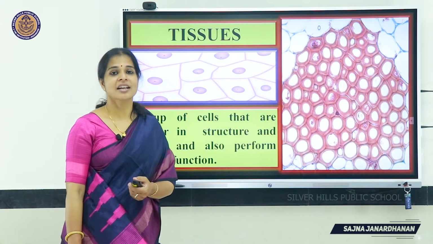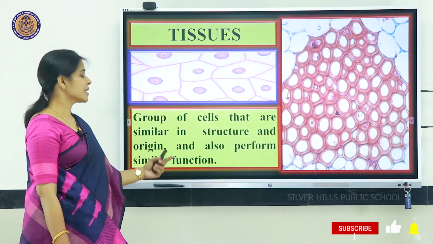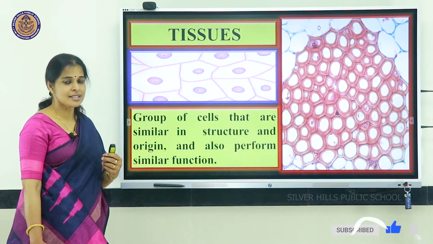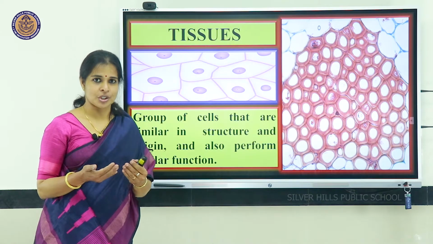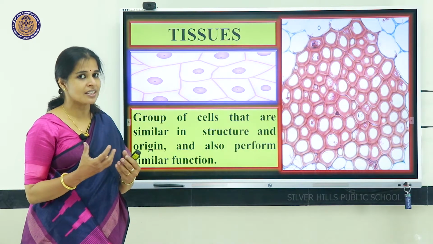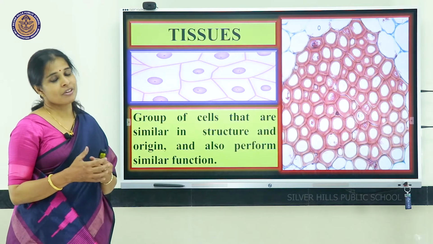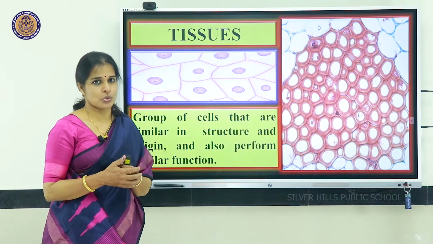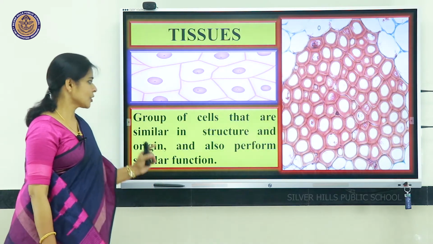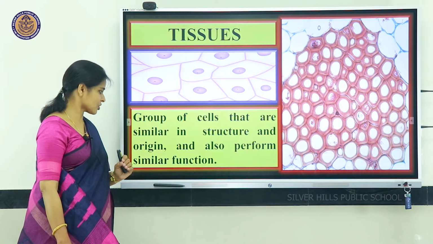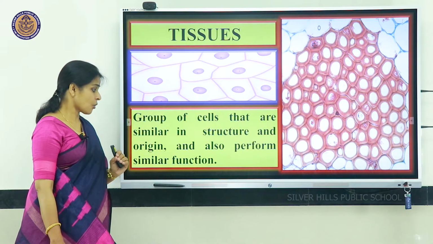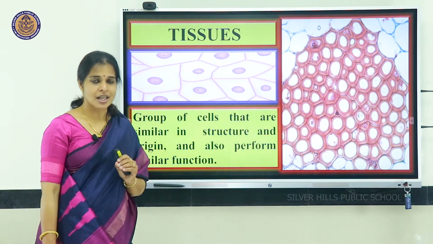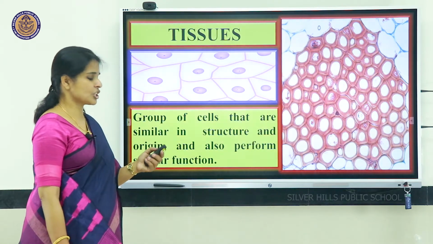Tissues. What are tissues? Tissues are groups of cells similar in structure and origin, that is, which are similar in structure, almost a group of cells which have the same structure and they perform the same function. Such a group of cells we call tissues. So, once again, what are tissues? Groups of cells that are similar in structure and origin and also perform a similar function. These groups of cells will perform a single function. Such groups of cells we call tissues.